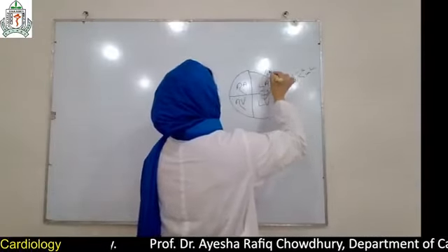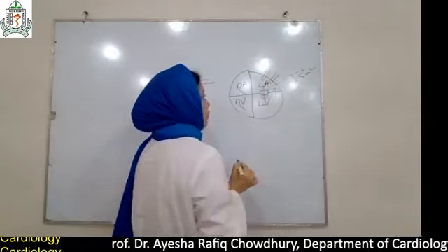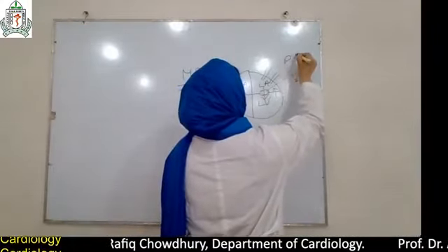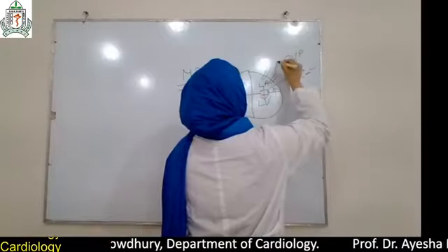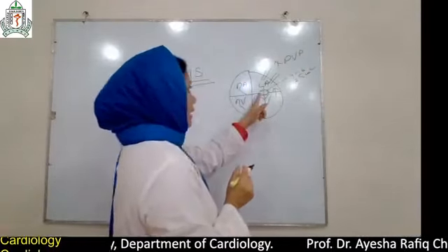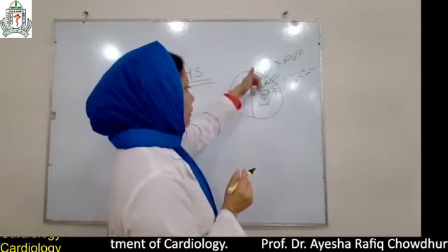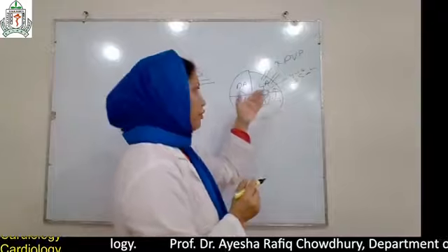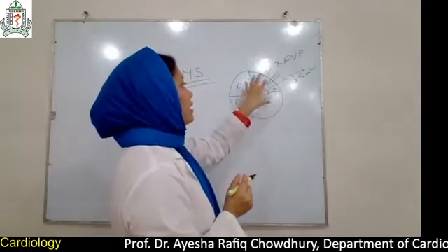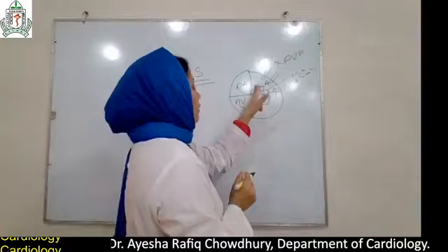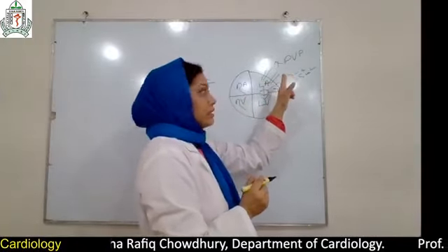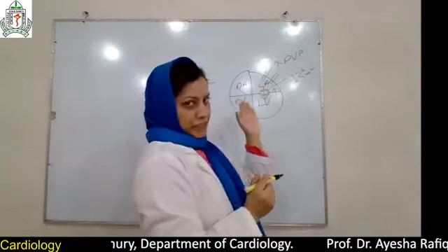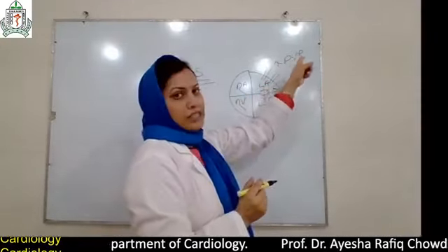And there are four pulmonary veins that open in the LA. Normally blood flows from LA to LV, but when there is mitral stenosis, the valve area is reduced, free flow is obstructed, so most of the blood accumulates in the left atrium, and there is backward flow through the pulmonary veins. So there is increased pulmonary venous pressure.